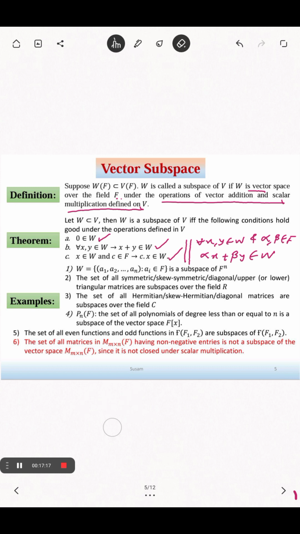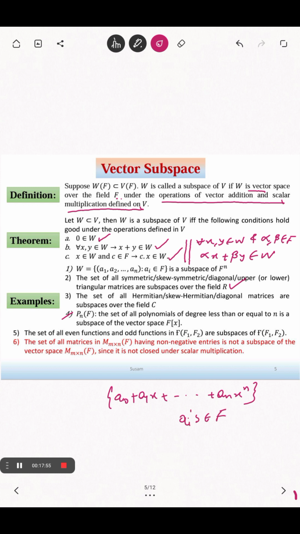Then the set of all symmetric, skew-symmetric, diagonal, and upper triangular matrices are subspaces over the field R. Also, the set of all polynomials of degree less than or equal to n, that is the set a0 plus a1x plus dot dot plus an x to the power n, where the ai are in the field F, is a subspace of F[x].